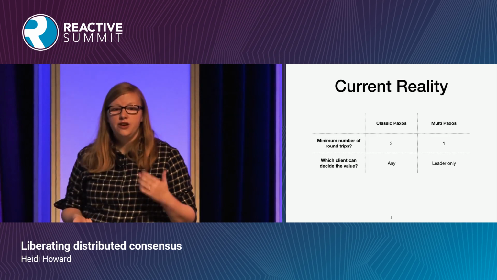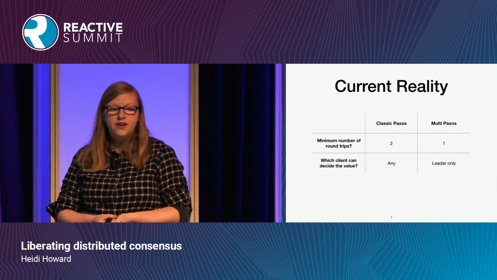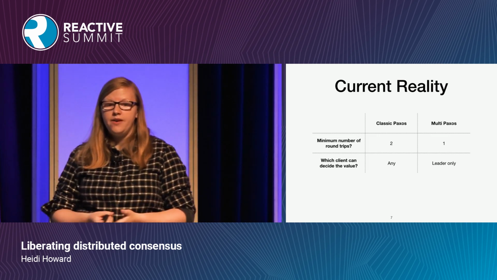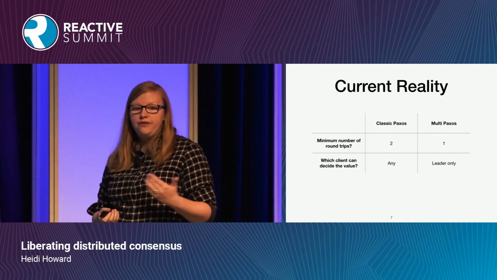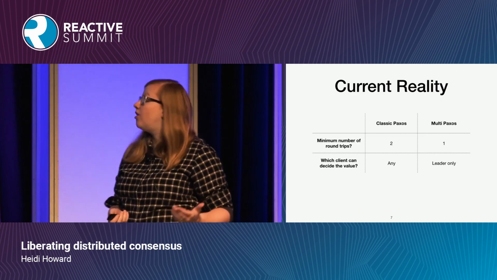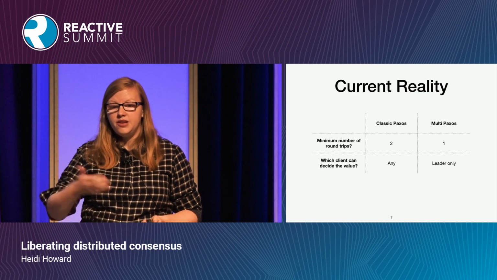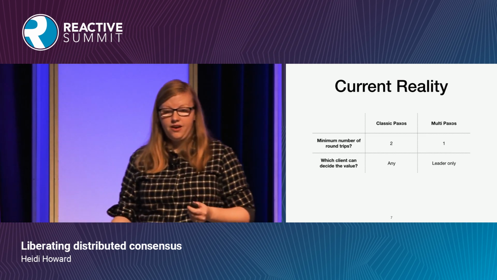The big advantage of selecting one of the participants as the leader is that we can now achieve consensus in 1 round trip. However, all of the decisions have to go via this leader. In contrast, classic Paxos could achieve consensus in 2 round trips, but consensus does not need to go via a leader.